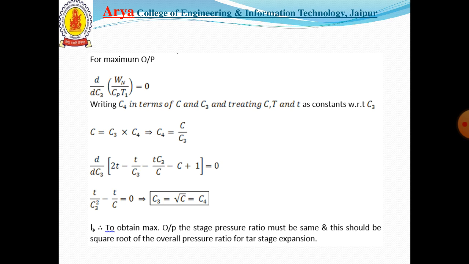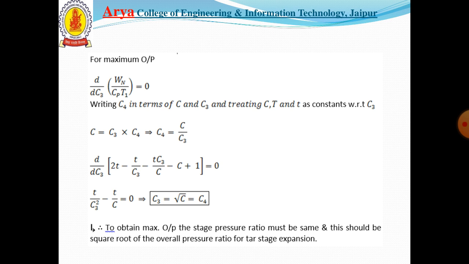For maximum output, we differentiate the specific work output equation with respect to c3 and put the value equal to 0, writing c4 in terms of c and c3 and treating c and t as constants with respect to c3. We get c equals c3 into c4, as previously discussed, and c4 equals c upon c3.